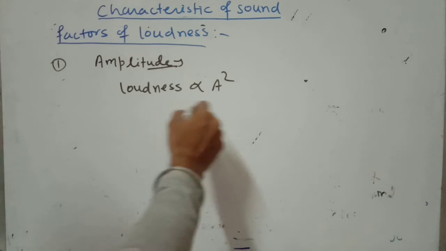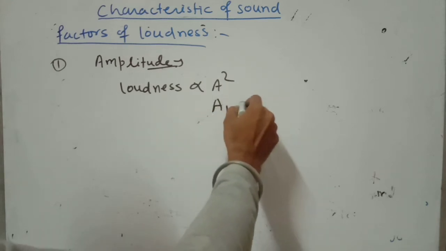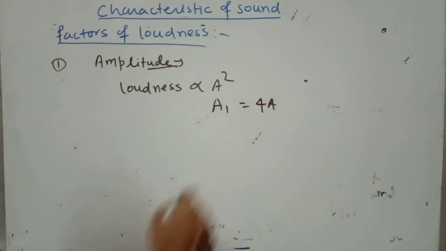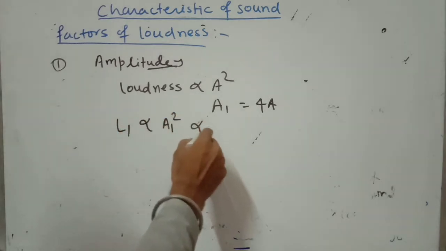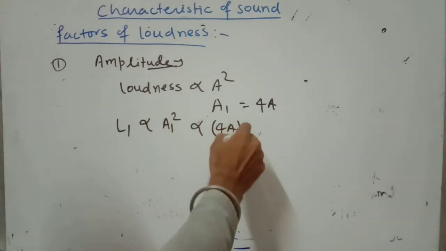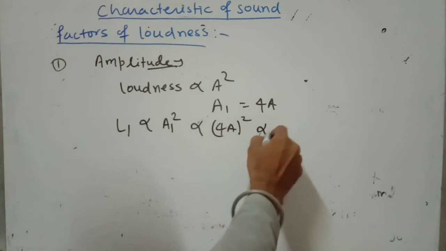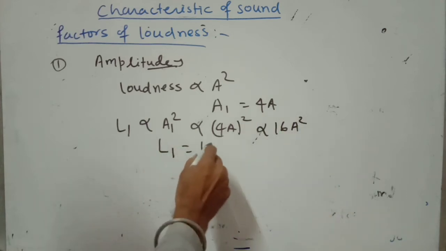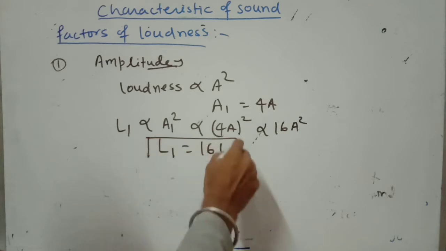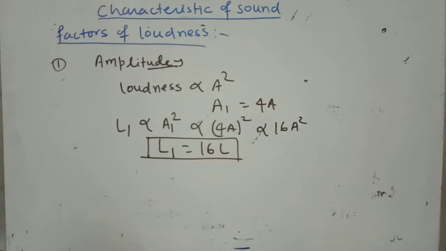Let the amplitude become 4 times the initial amplitude. L1 is directly proportional to A1 square, so you can write 4A square, which is 16A square. That means L1 is 16 times L. So loudness becomes 16 times.